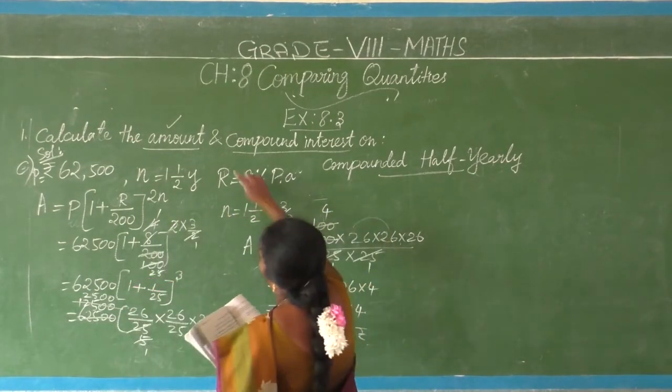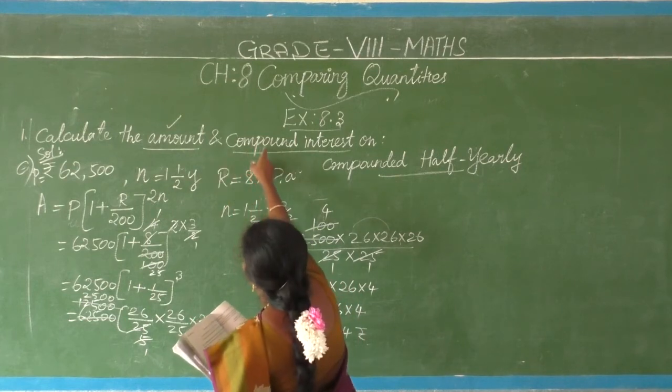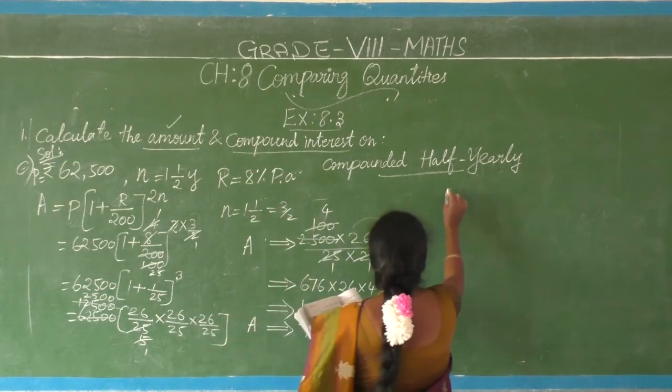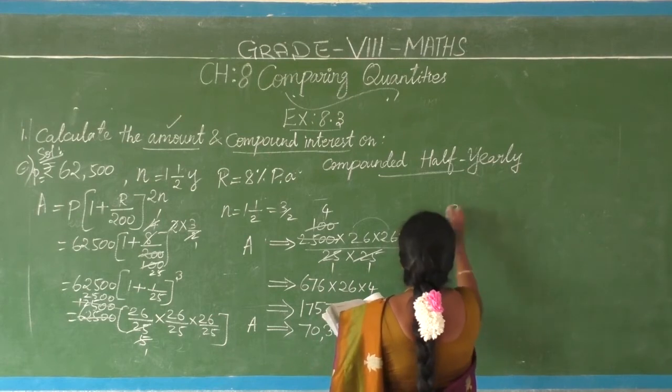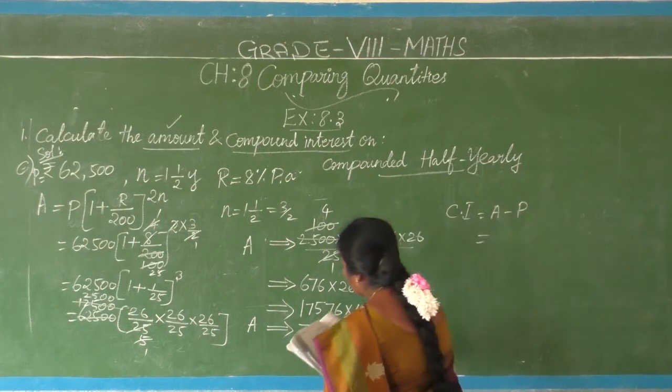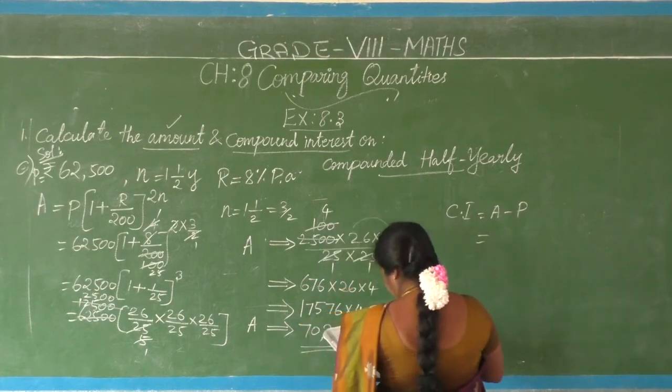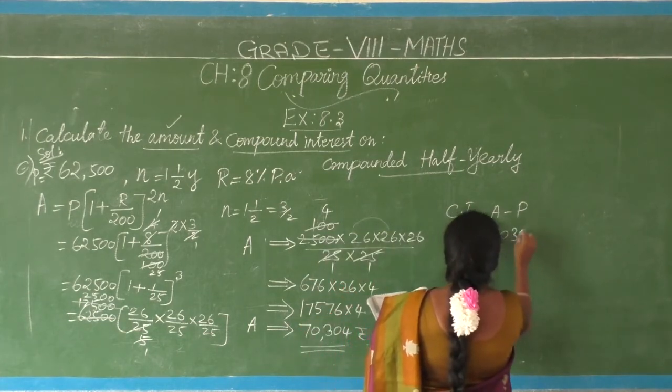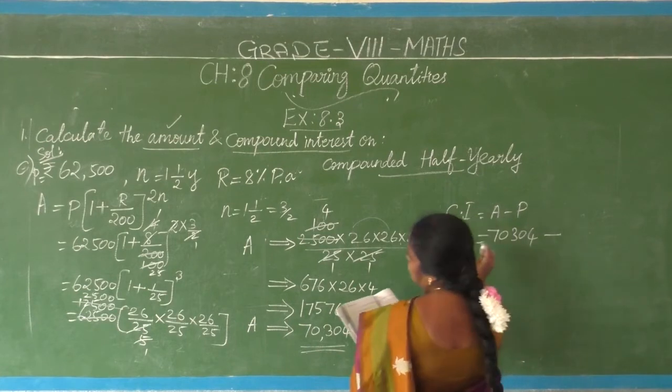Sum over? No. First part only over. Second, we have to find the compound interest. So compound interest, what is the formula? Amount minus principal. Amount just now you found, no? 70,304. So 70,304 minus principal. What is that?